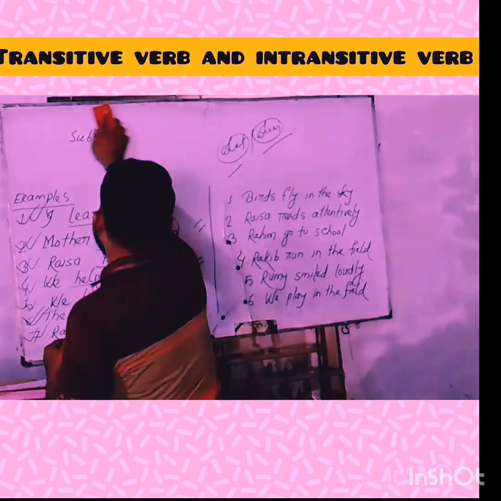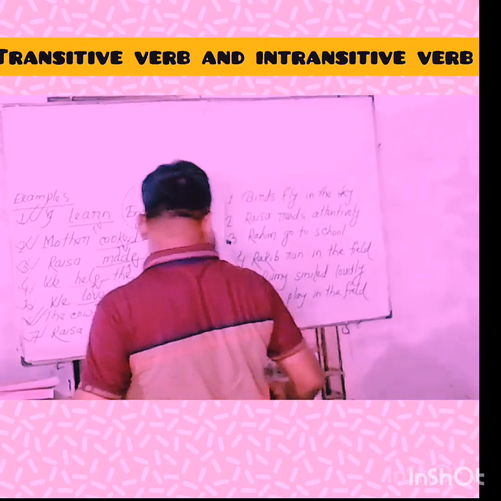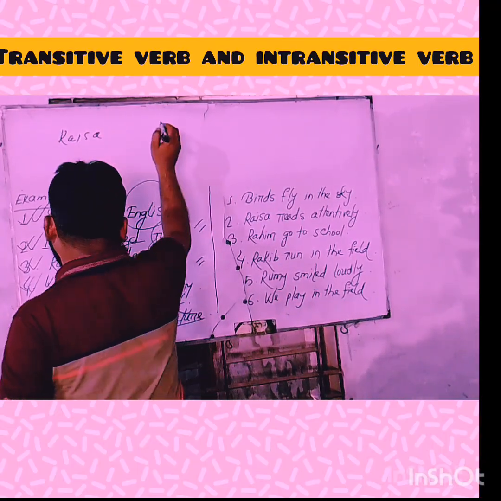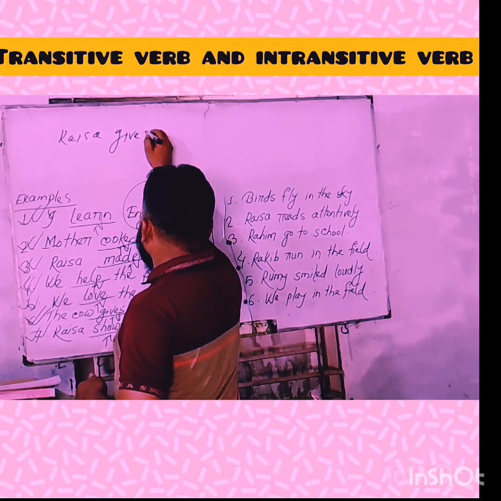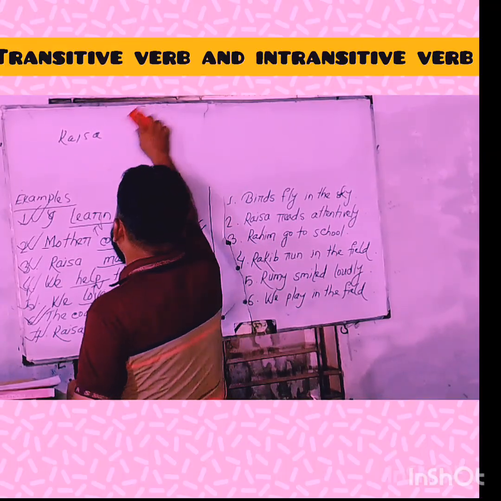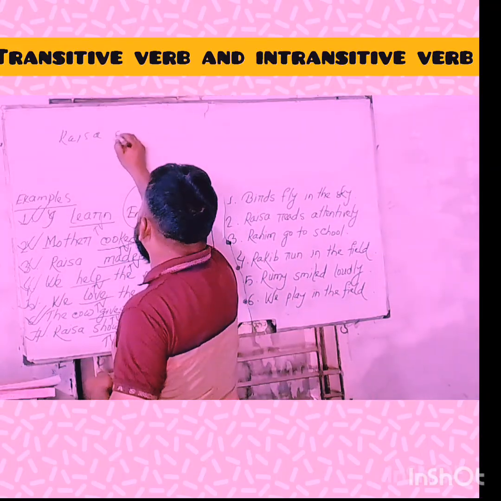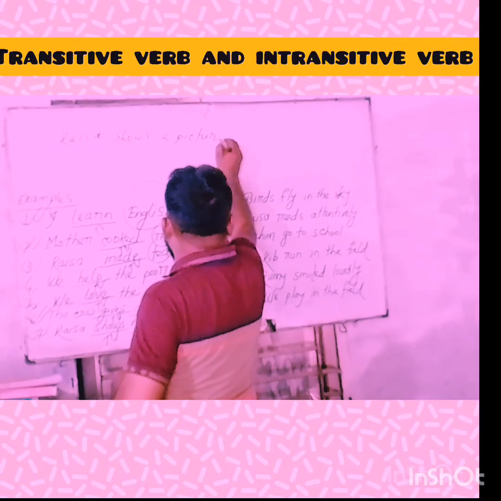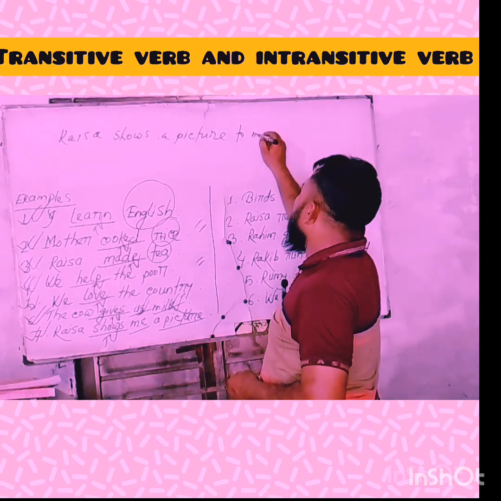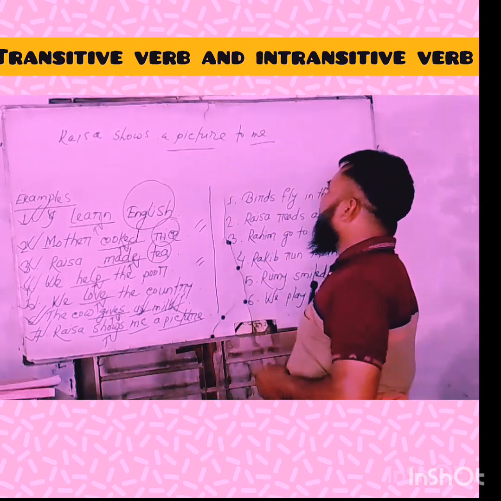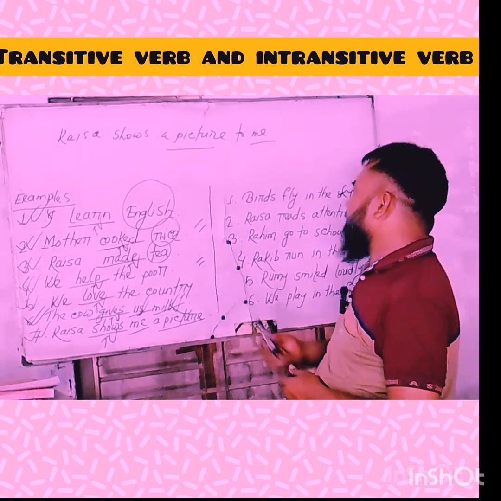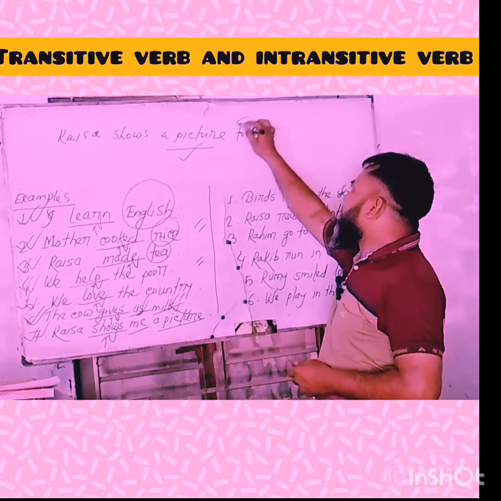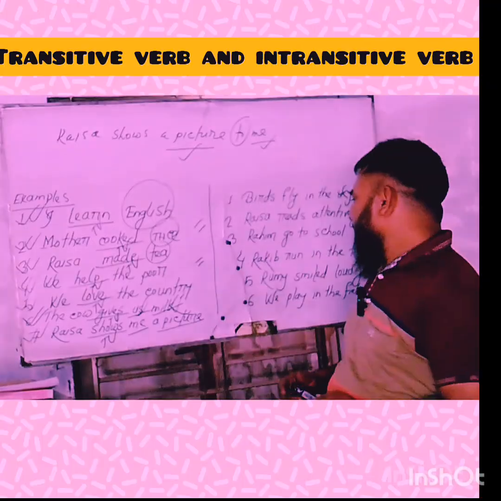So when we write in this way, if any sentence possesses a double object, suppose, Raisa shows a picture to me. Okay, my dear learners, if we use the direct object first, you have to mind that before the indirect object, you have to use "to". Use "to". You have understood clearly.